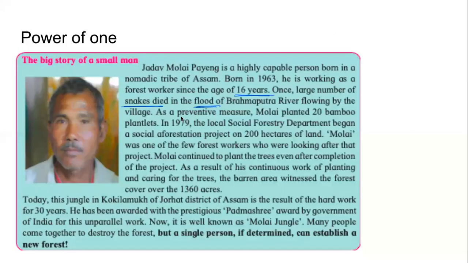As a preventive measure, what is he preventing? Again, I'm not understanding anything. As a preventive measure, Molai planted 20 bamboo plantlets. Bamboo means बांस. बांस के उसने पौधे लगाए. कितने? 20. और ये कह रहा है कि to prevent. क्या प्रिवेंट कर रहे हैं बेटा ये? What will the bamboo prevent?